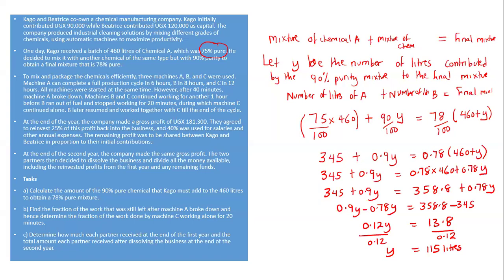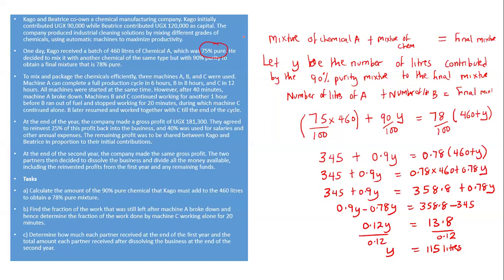So I'm now going to conclude my question, and I say, therefore, the amount of the 90% pure chemical that Cargo must add to the 460 liters to obtain a 78% pure mixture is 115 liters of the second chemical. So that's how I can conclude that.